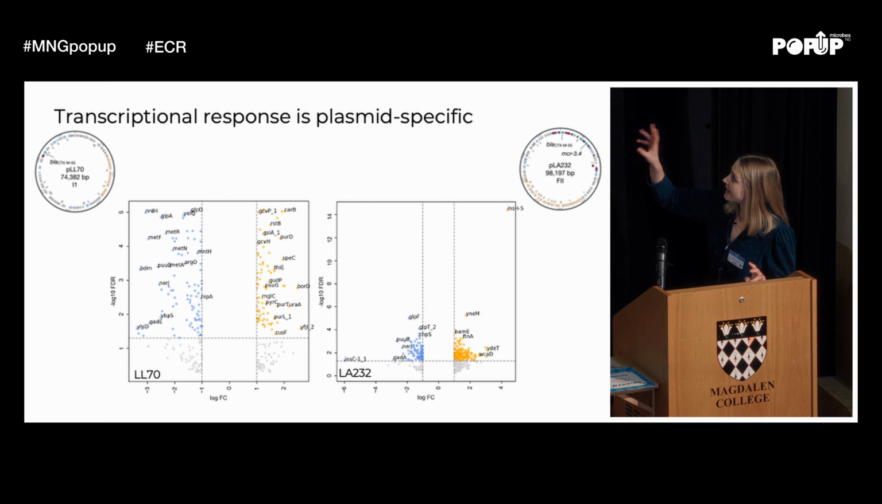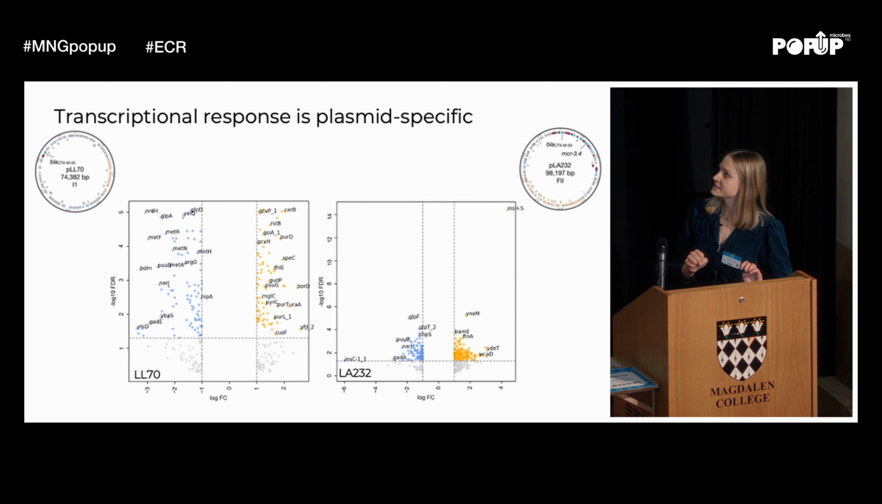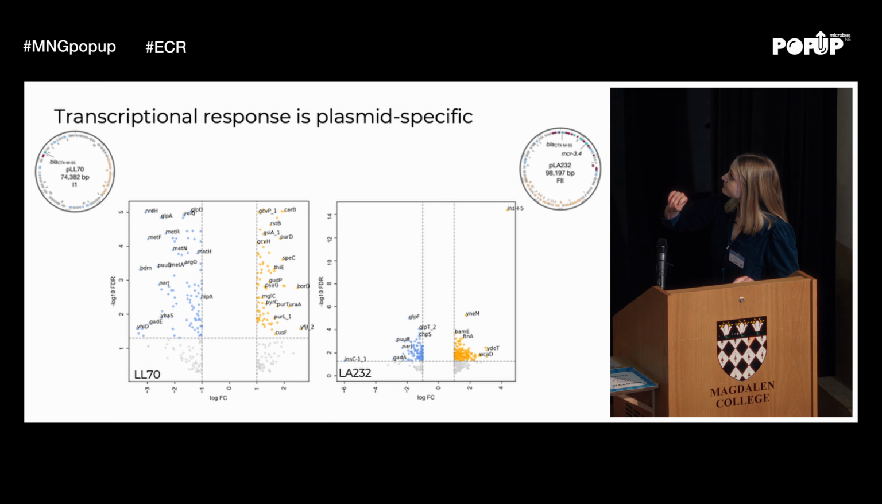In the downregulated genes, our most highly downregulated, we see GLPD and GLPA. These are aerobic and anaerobic glycerol-3-phosphate dehydrogenases that are involved in glycerophospholipid metabolism. We also see the methionine genes there as well. In the upregulated genes, we have CarB, again, lots of metabolism-based genes here.